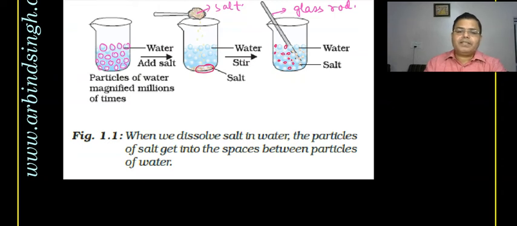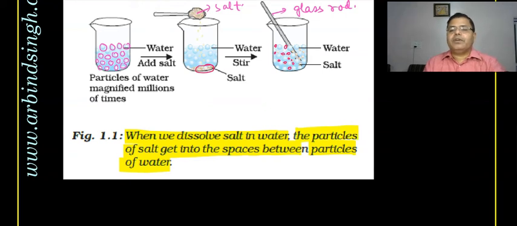So when we dissolve salt in water, the particles of salt get into the space between the particles of water, and that is why this process is called diffusion. When one particle gets into another particle, diffusion takes place.